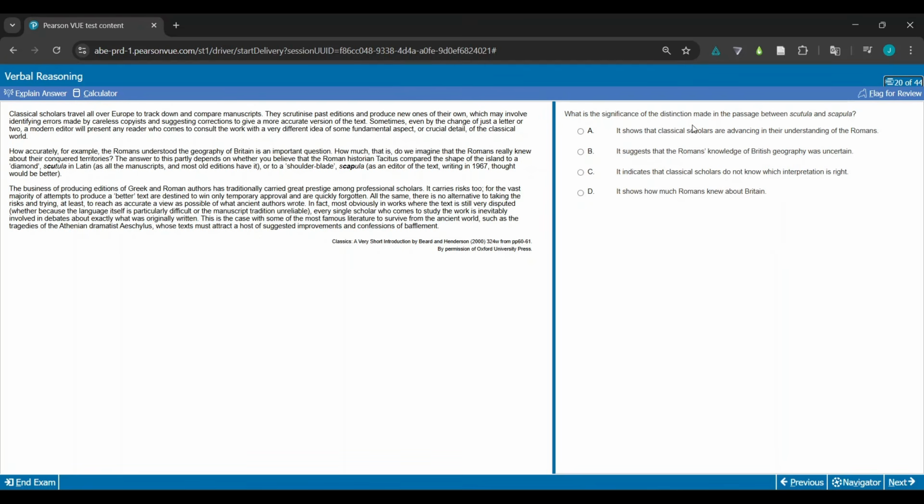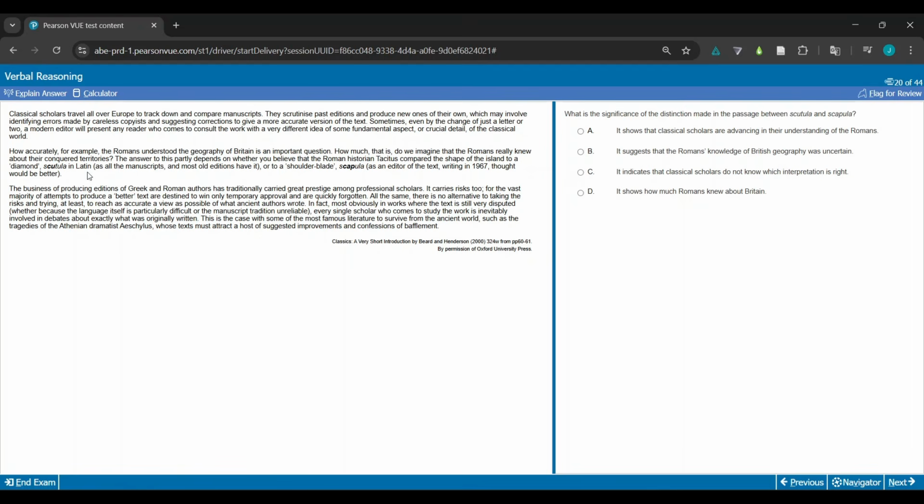Okay, what is the significance of the distinction made in the passage between scutula and scapula? So I remember, middle paragraph. Okay, so let's have a look. Classical scholars advancing and then studying Romans. That's wrong. It says the Roman knowledge of British geography was uncertain. Okay, could be B. It indicates classical scholars do not know which interpretation is right. But that wasn't what the significance of the distinction was. So I'd say that's C's rule.